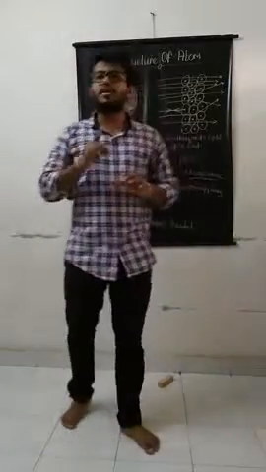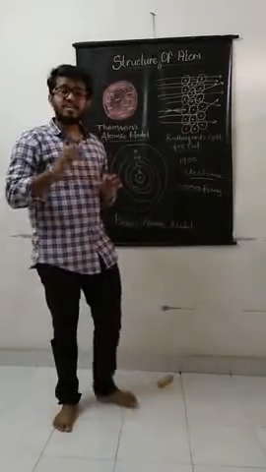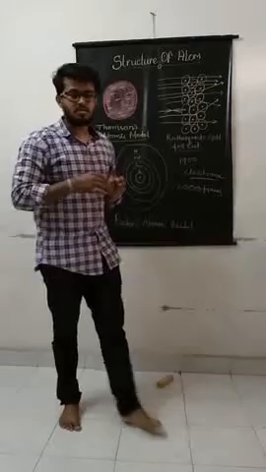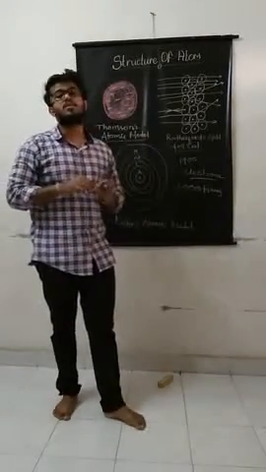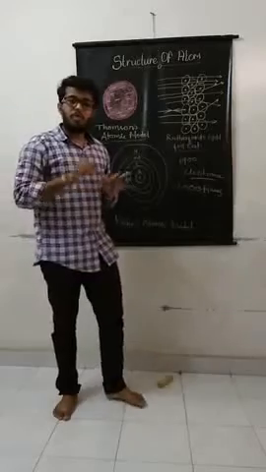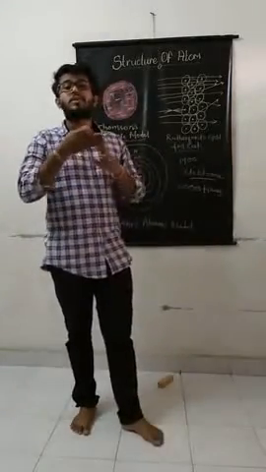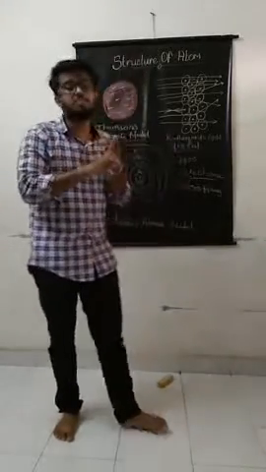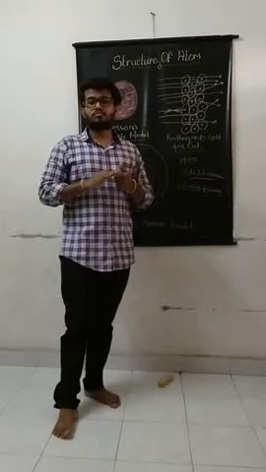During 1932, Chadwick discovered the neutron, which has no charge. That means it is the neutral radiation present inside the atom. So from that we can know that the atom has three subatomic particles: the electron, which has a negative charge, the proton, which has a positive charge, and the neutron, which has no charge.